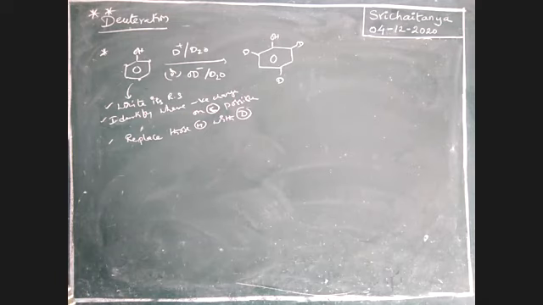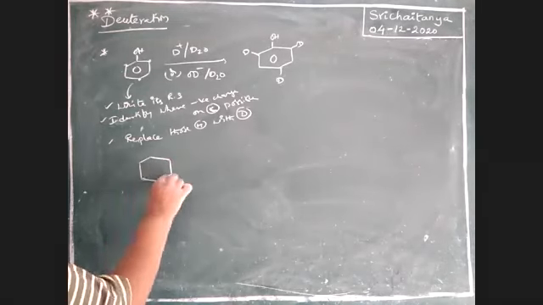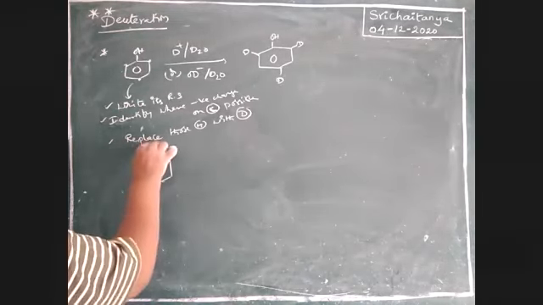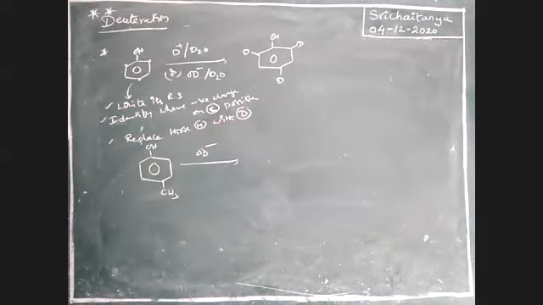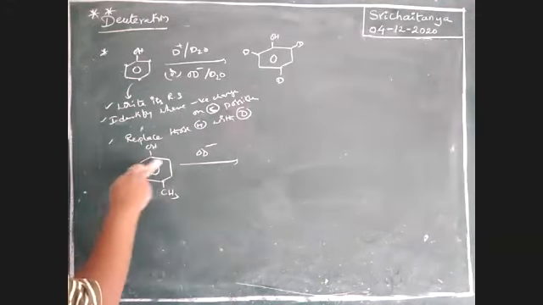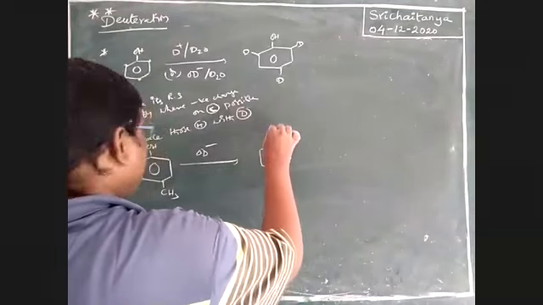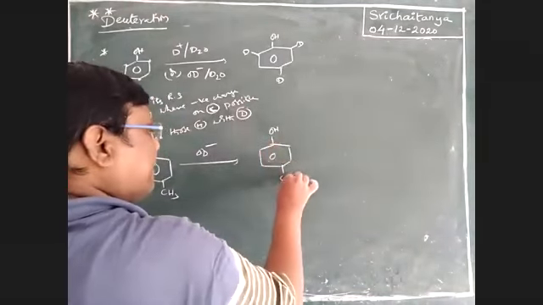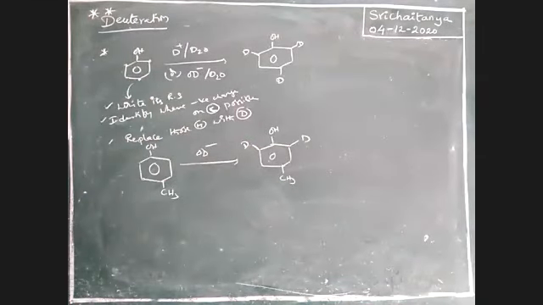So already we know phenol: ortho and para positions are high electron density. That's why all those hydrogens are replaced. Next, if I am using this condition, if this para position is blocked, now with OD minus, what is the reaction? This is blocked, so only these two are replaced. This one deuteration is possible. Okay, next.